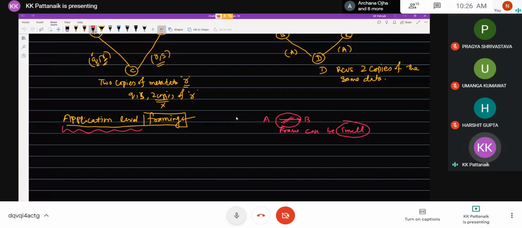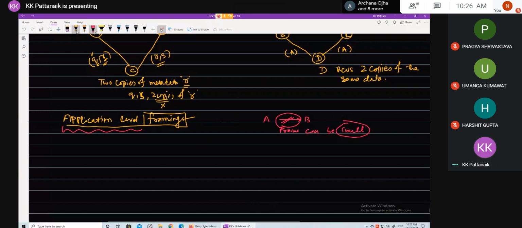See, your protocol, let's suppose you have a data to send, right? You have options of sending the entire data in multiple frames, or you can just send the metadata in the first go. Either you can choose to send the entire data in multiple frames, or you can choose to send only the metadata in just a single frame.